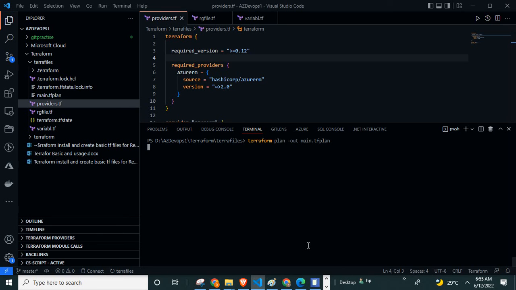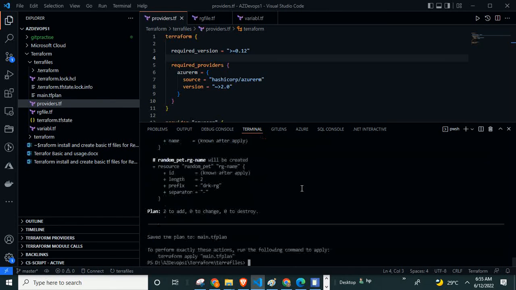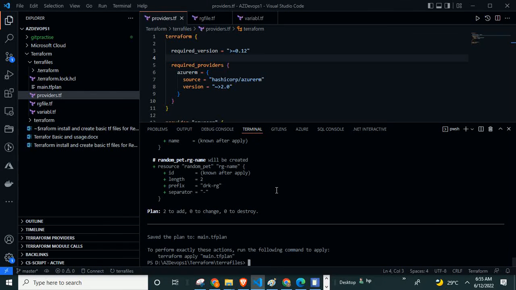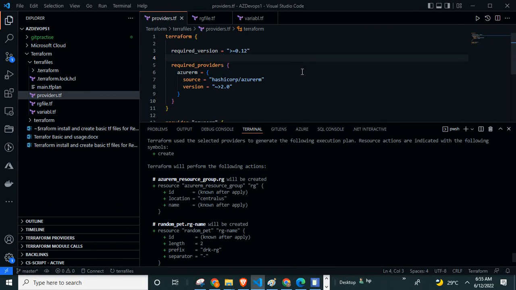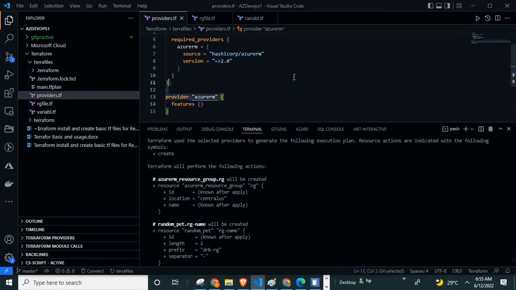Previously we got an error. So we will do it now. Is it getting an error or not? So now it is visualizing the status.